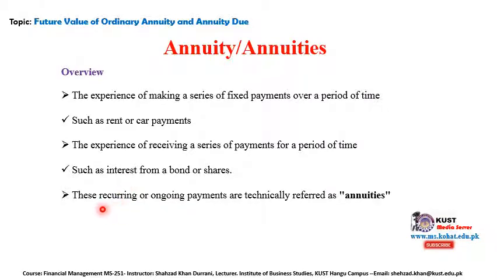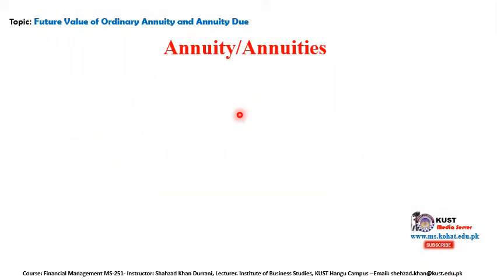So these recurring or ongoing payments, repeatedly occurring payments, are technically referred to as annuities. We are calling them annuities. After explaining the basic concept of annuity or annuities, now we are able to define annuity.